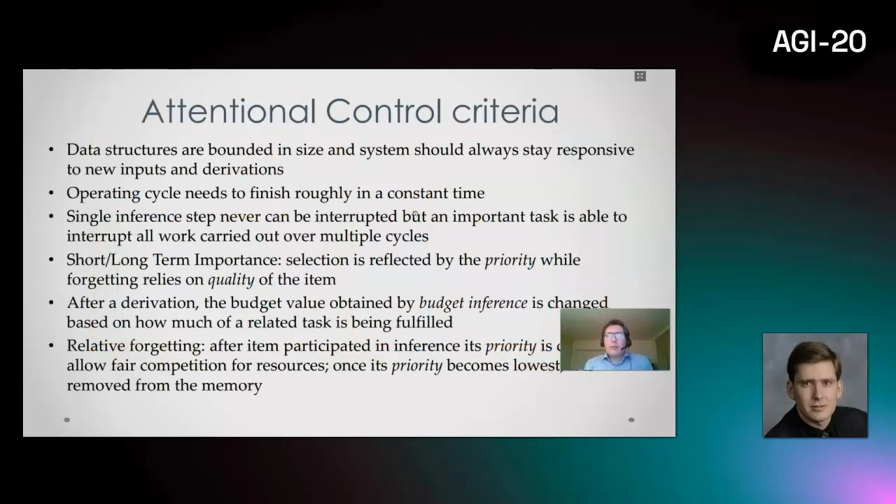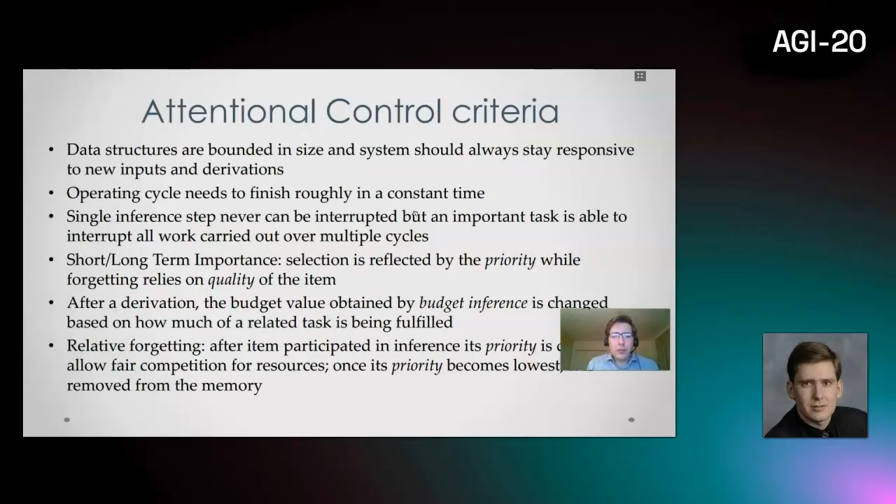Now, while we've been doing the attentional control, there are some criteria to consider. First of all, data structures are always bounded in size, so eviction policies have to be in place, and the system always has to be responsive to new inputs and derivations. Also, the operating cycle always needs to finish in roughly constant time. A single inference step can never be interrupted by important tasks. However, an important task is able to interrupt all the work carried out over multiple cycles. And when the important task is over, the system has to return to whatever it was doing before.